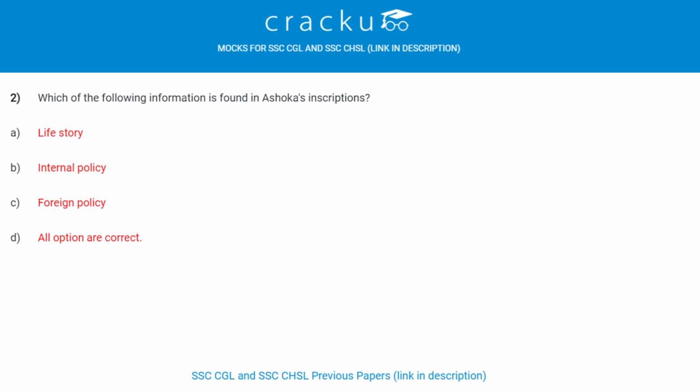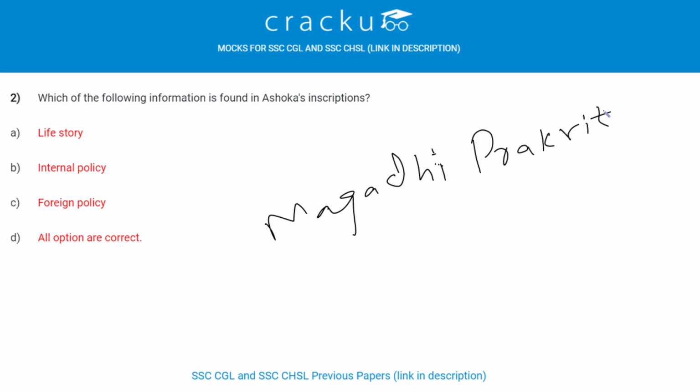Which of the following information is found in Ashoka's inscriptions? Ashoka's inscriptions were found in central eastern part of India. They were written in Magadhi Prakrit language using Brahmi script. They contained life story of him, internal policy and foreign policy. Therefore, all options are correct is the correct option.